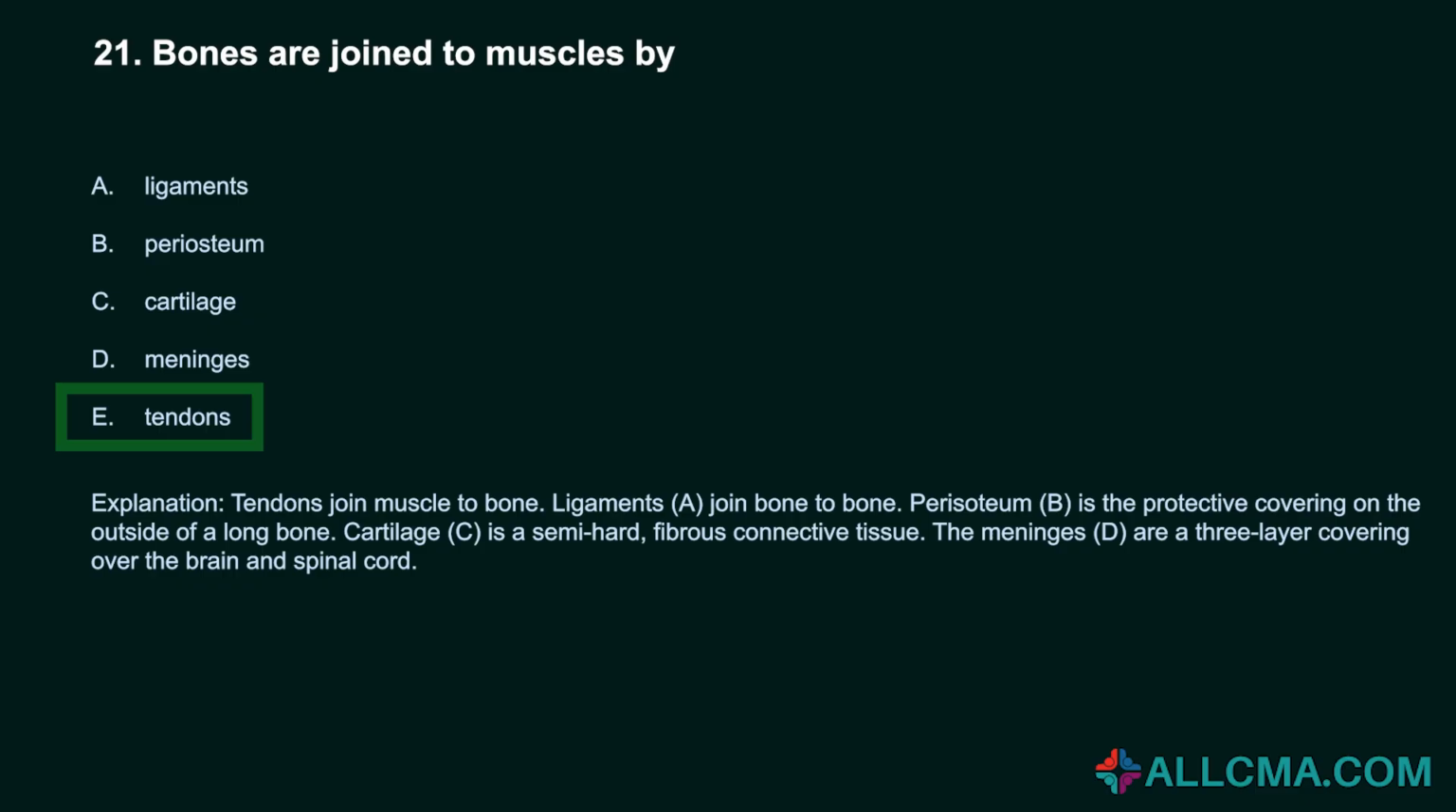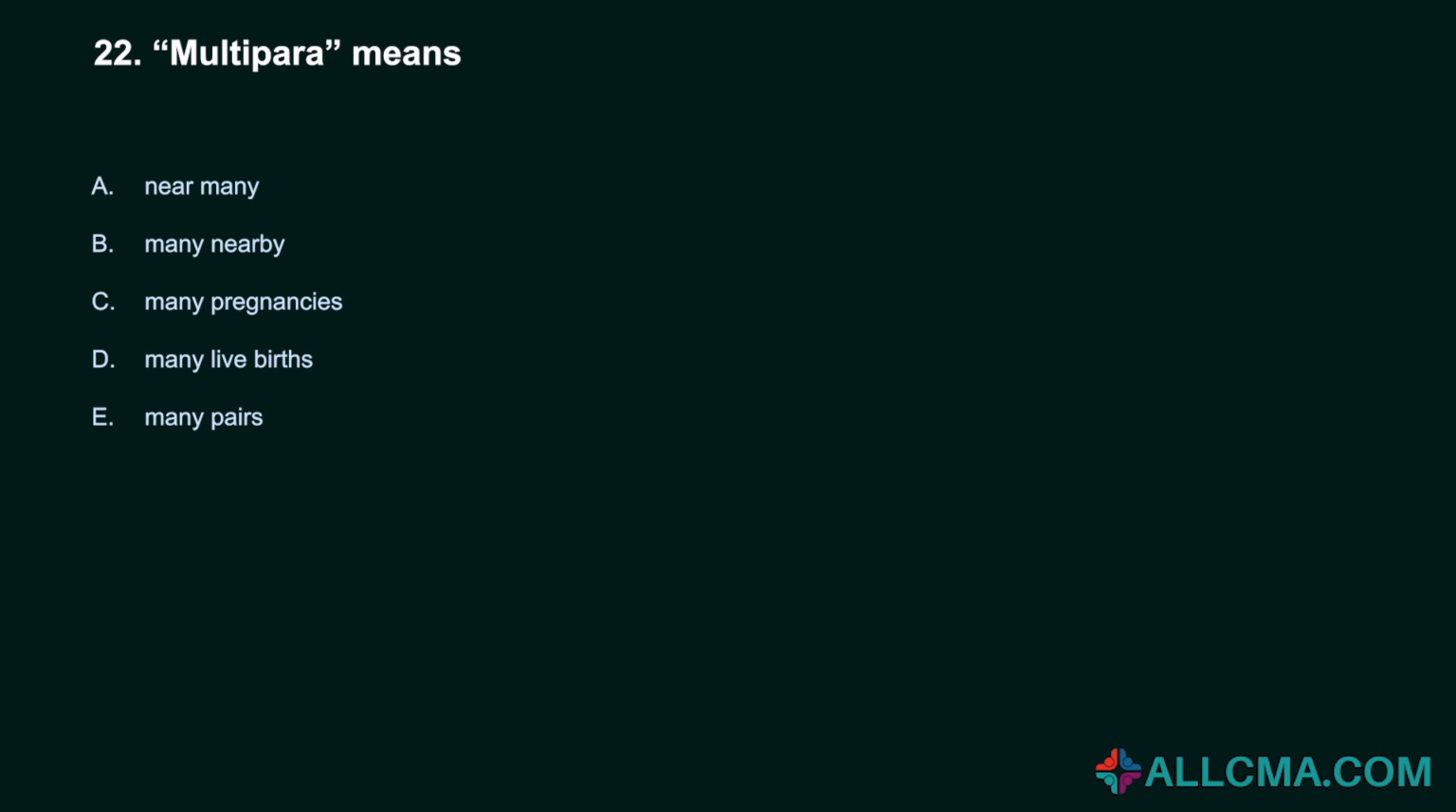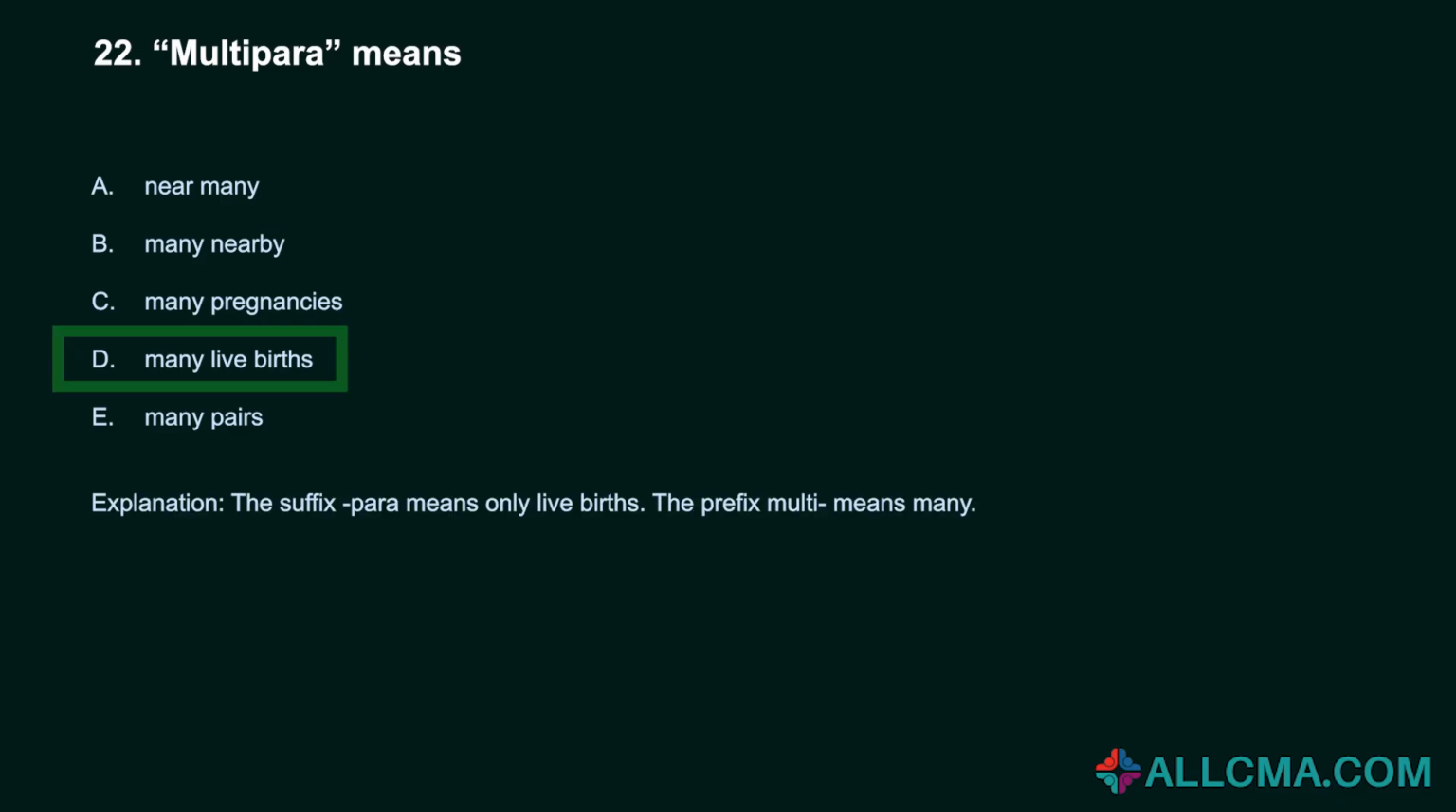22. Multipara means A. Near many. B. Many nearby. C. Many pregnancies. D. Many live births. E. Many pairs. Correct answer, D. Many live births. The suffix para means live births. The prefix multi means many.